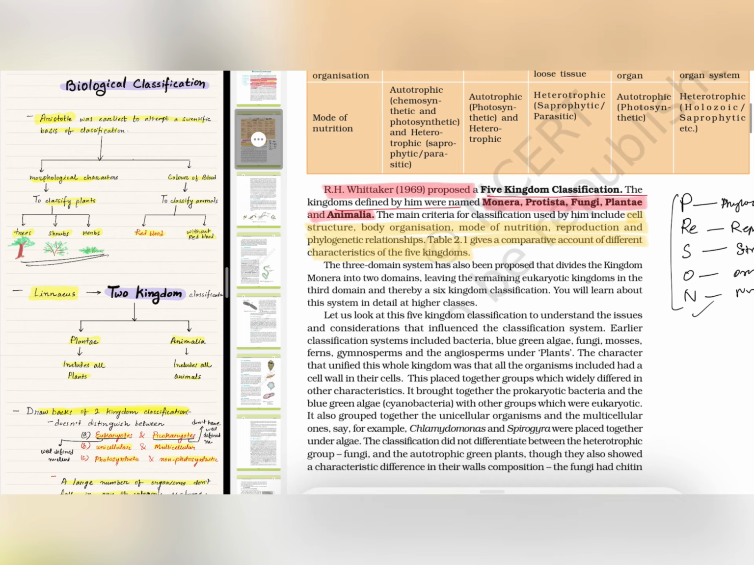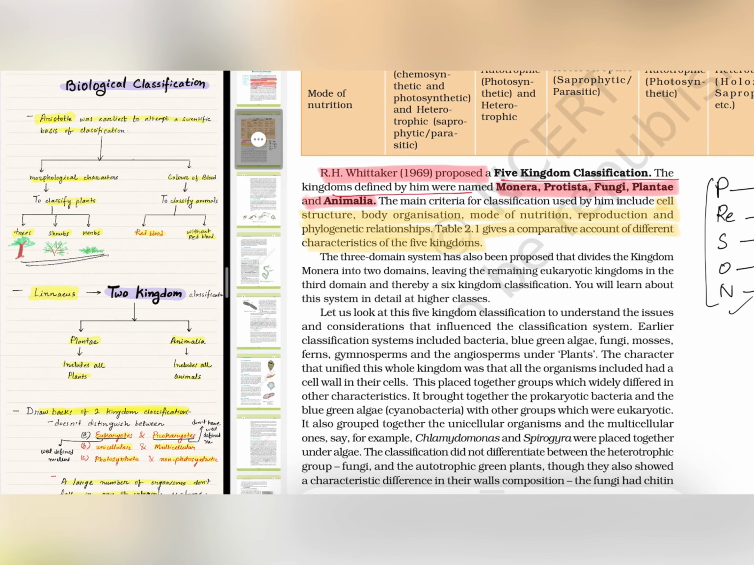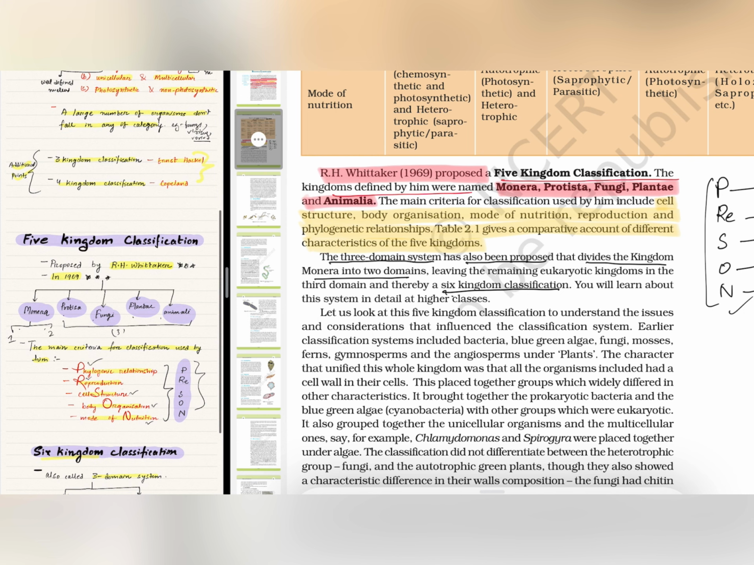Now, as I have said, it is mentioned in the NCERT that the 3-domain system, 6-kingdom classification, has also been proposed. It divides the kingdom Monera into 2 domains, leaving the main eukaryotic organisms in the 3rd domain. Thereby it gives a 6-kingdom classification. So note this also.